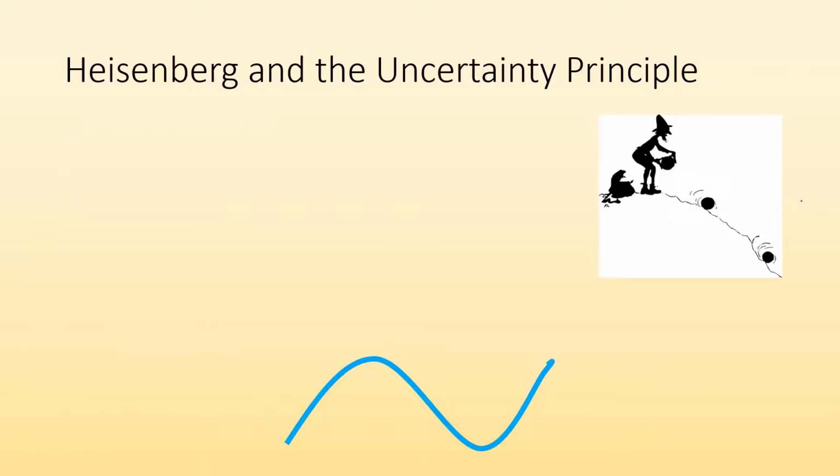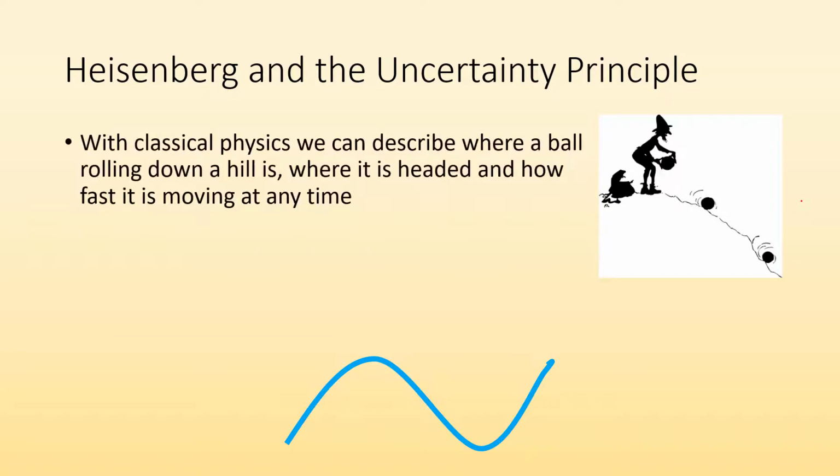All right, so that's the first part. We know now that electrons behave like waves significantly. Well, what does that mean? We know with classical physics, we can describe where a ball is rolling down a hill pretty accurately. We can tell you where it is at any point in time. We can tell you how fast it's moving. It doesn't have much of a wave property. We did it for a baseball, and we saw that it's significantly smaller than any kind of atom or anything like that.